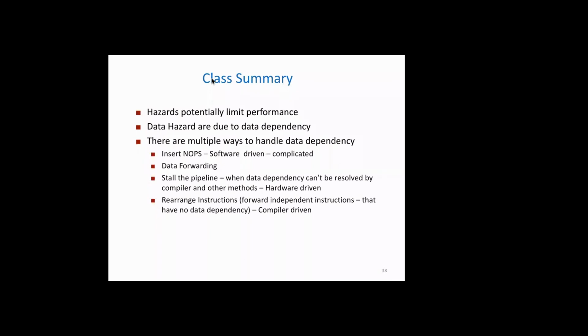In order to avoid that, we need to solve this problem, and we can solve it in multiple ways. The simplest way is to insert NOP, which can be done by the compiler or by the assembly language programmer.